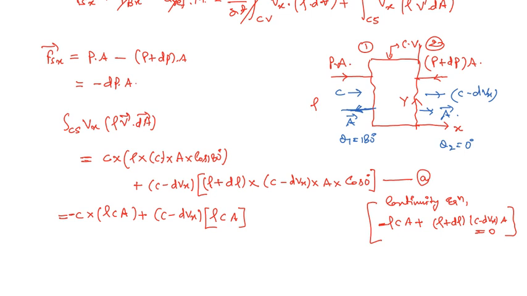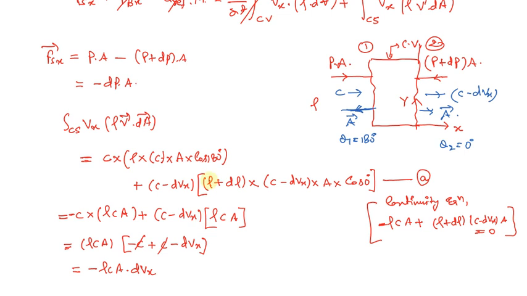Now if we solve further, rho cA will be taken as common, and we are left with, in the brackets, minus c plus c minus dvx. This c and this c will cancel out, and we are left with just minus rho cA into dvx. This is the second term.